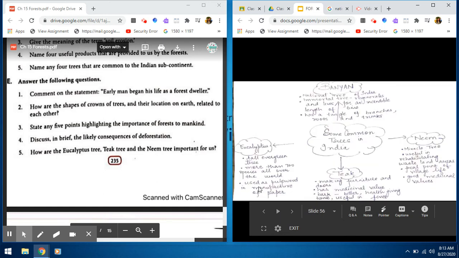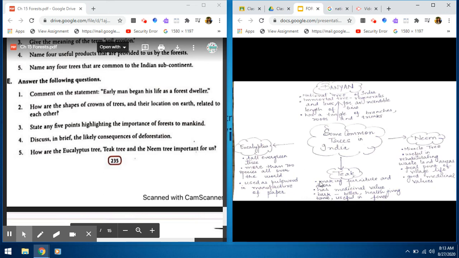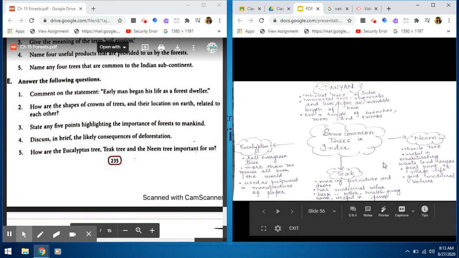Eucalyptus is used as pulpwood in manufacture of paper. Teak is useful in making furniture and doors. Its bark is a bitter, health giving tonic useful in fever. Neem tree has good medicinal values.